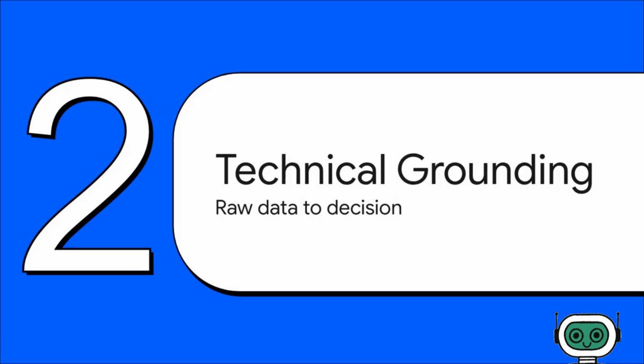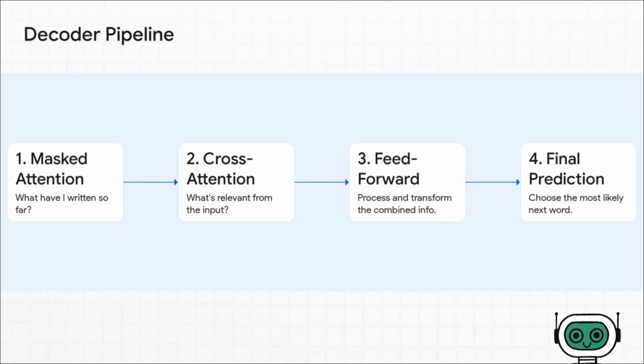All right, so we have our two attention mechanisms, one looking inward, the other outward. Let's put them together now and trace the data flow through a complete decoder block. The pipeline is very logical. First, the data goes through masked self-attention, where the decoder figures out the context of what it's already written. Then, it uses that context to query the encoder in the cross-attention step.